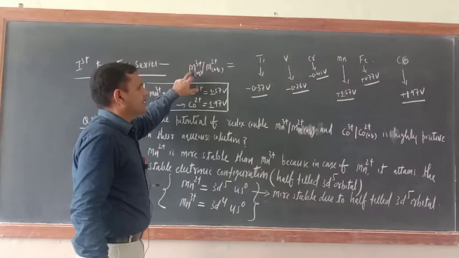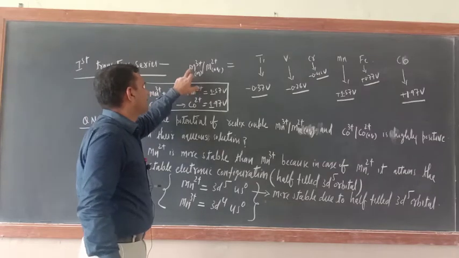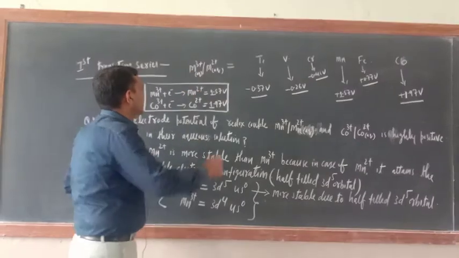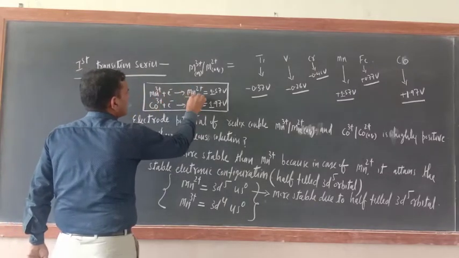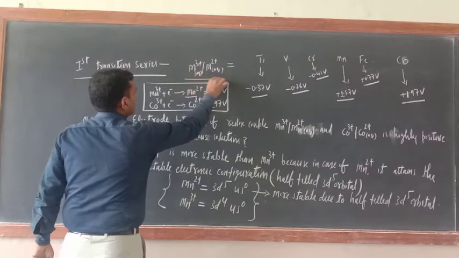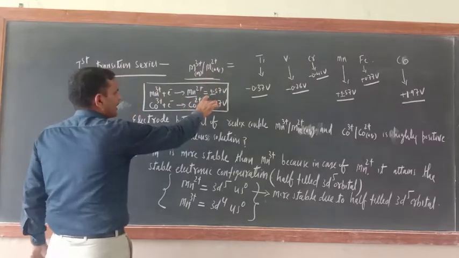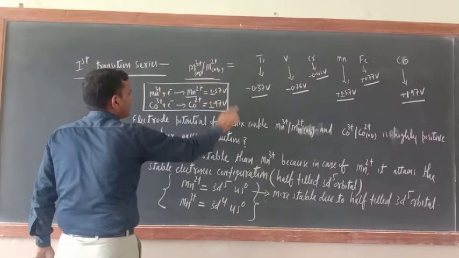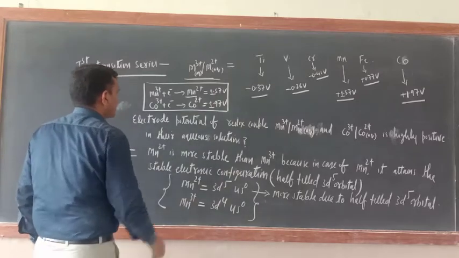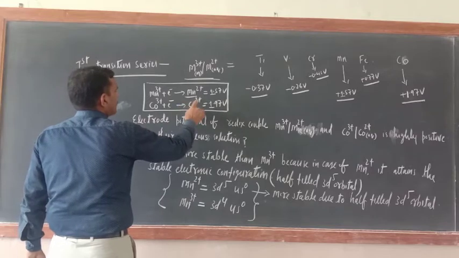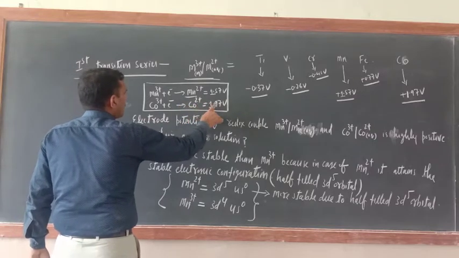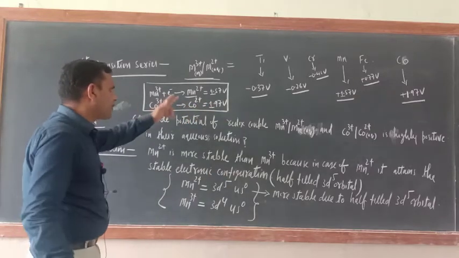Take any particular example, Mn3+. I wrote here that Mn3+ will gain one electron and be converted into Mn2+. That is the meaning of this, and its electrode potential is positive, 1.57. Similarly, Co3+ plus one electron gives Co2+, with 1.97. Now what is the meaning of positive electrode potential?